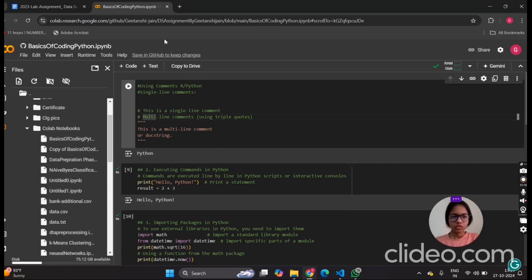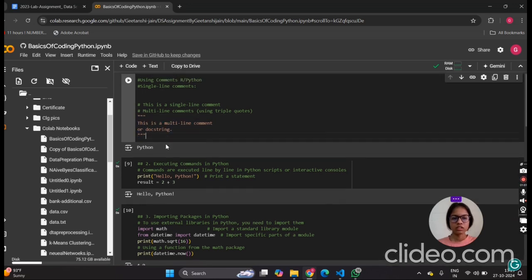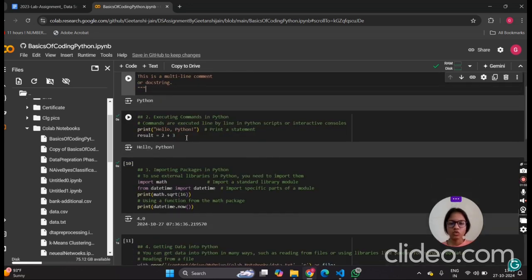So next we start our first topic, using comments in Python. What are comments? Comments are basically lines of code which are ignored by the compiler, not executed by the compiler. In Python we have two types of comments. First is the single line comment and second is the multi-line comment. A single line comment is denoted by the hashtag symbol like this, and a multi-line comment is denoted by three quotes like this.